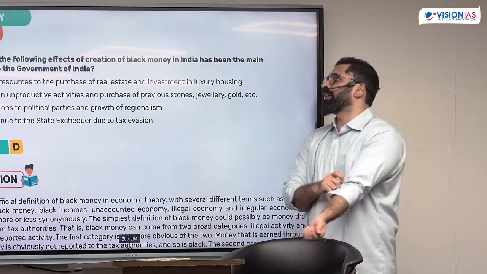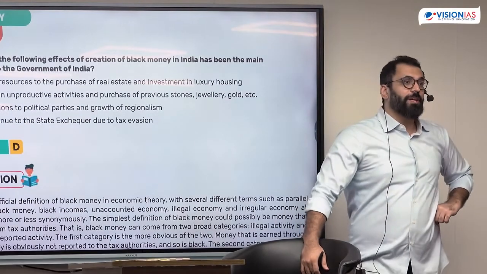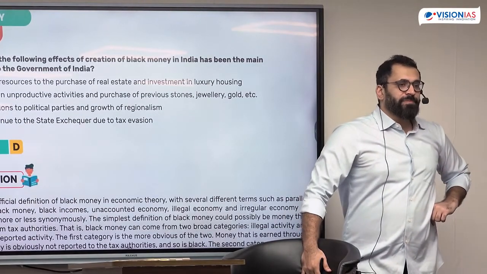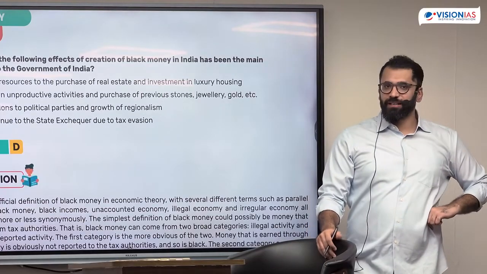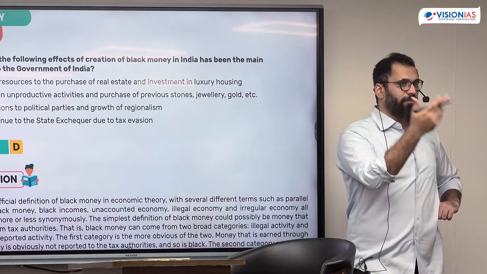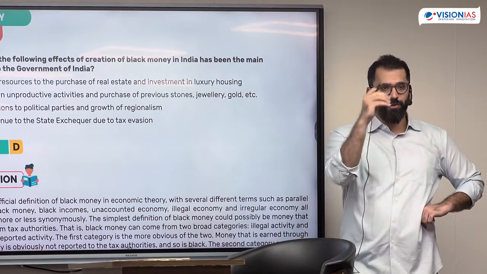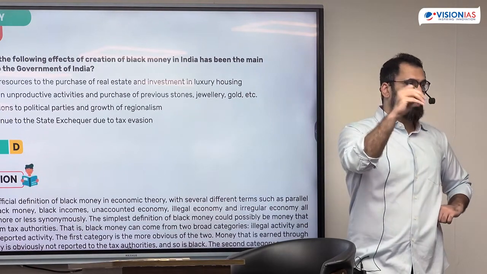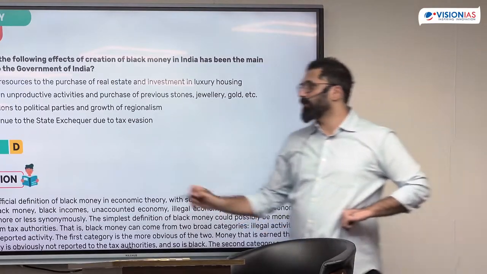Which one of the following effects of creation of black money has been the main cause of worry to the government of India? What do you mean by black money? Income which is illegal. Is it illegal income? Black money is something which is unaccounted for. Government of India usually will say that you file an ITR and report us the true income. If you don't report the true income, that is the income which is unaccounted for. What is the problem which government has with this income? That I could not get the...